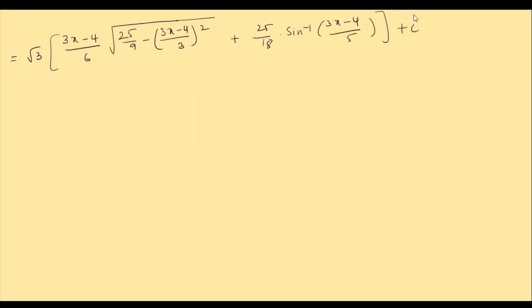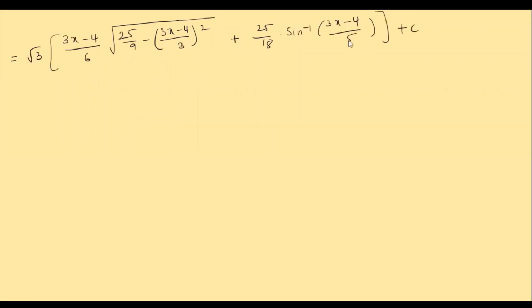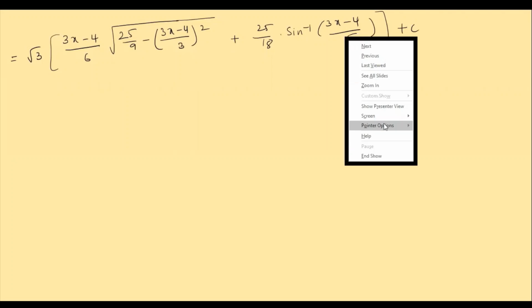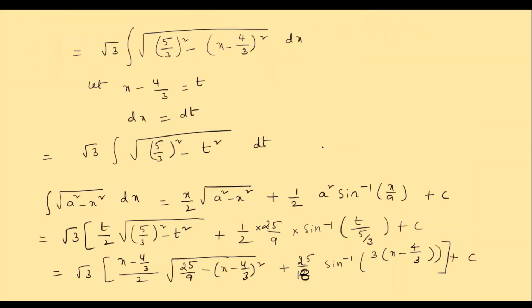So let us once again check it, children. 3x minus 4 by 3 into 3x minus 4 by 3, children. 3 gets cancelled here. One second, children.